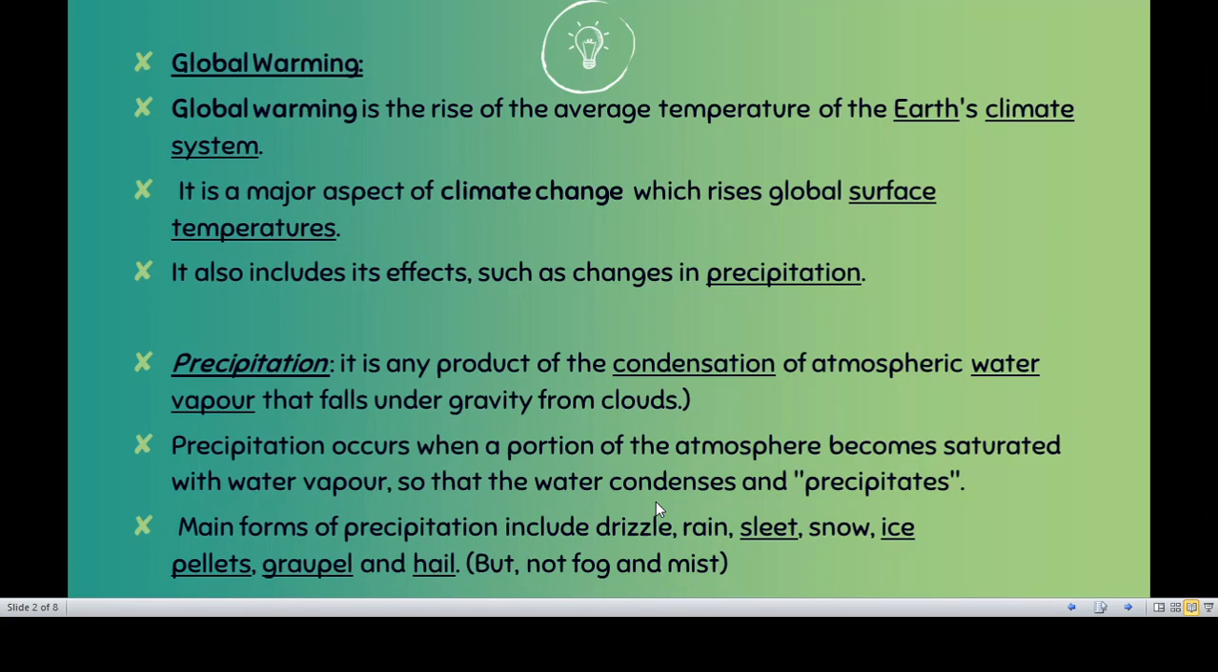Okay. Now एक यहाँ पे sentence मैंने लिखा है. It also includes effects such as precipitation. So that is one of the important criteria of global warming. Now what do you mean by precipitation? So precipitation सबको ऑलमोस्ट पता होता है कि द पार्ट इन विच वाटर इज प्रेजेंट, वहाँ पे कंडेंसेशन होना.